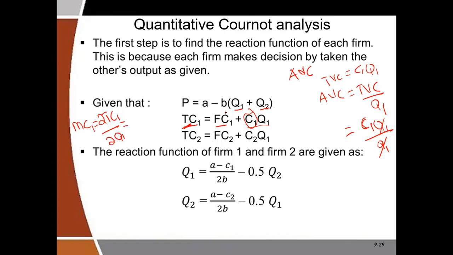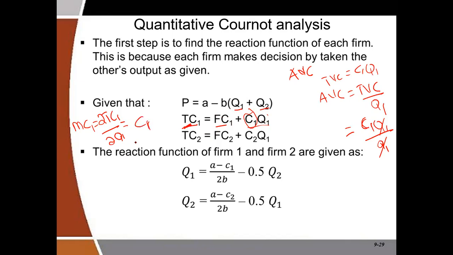If you do it, the fixed cost will tend to 0 because when we differentiate a fixed cost, it will tend to 0. Then for the variable cost, 1 will multiply C1, then we subtract 1 from the power. So it means that the Q1 will also disappear. So the marginal cost is equal to what? C1.